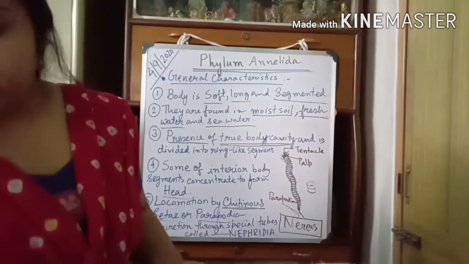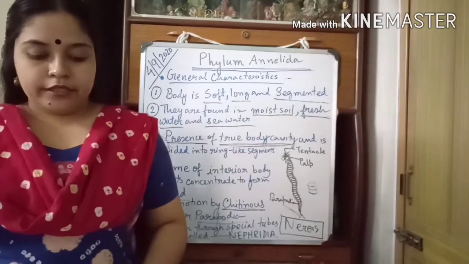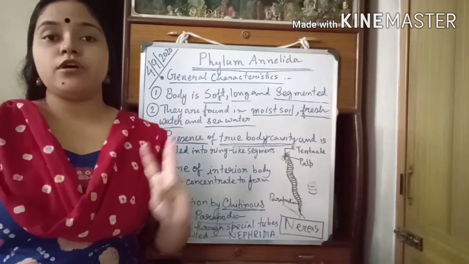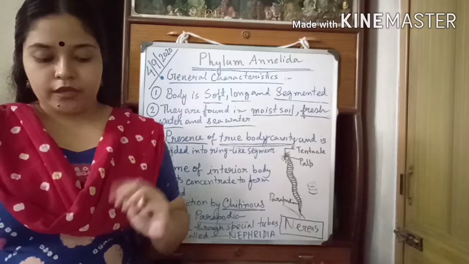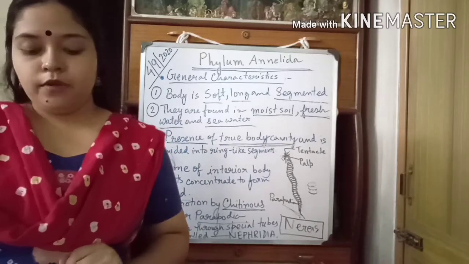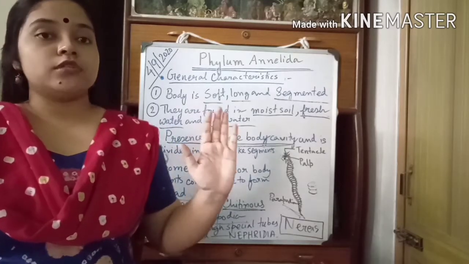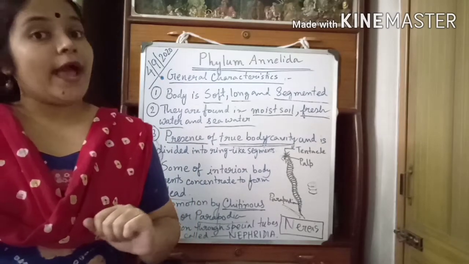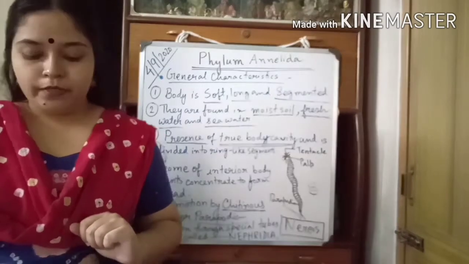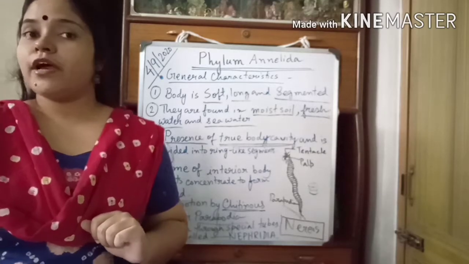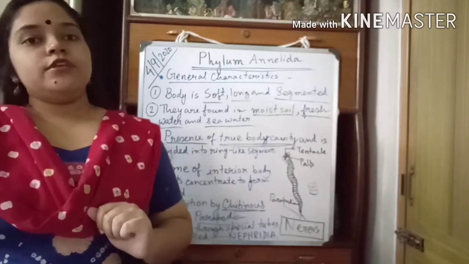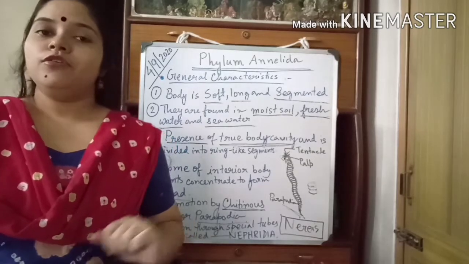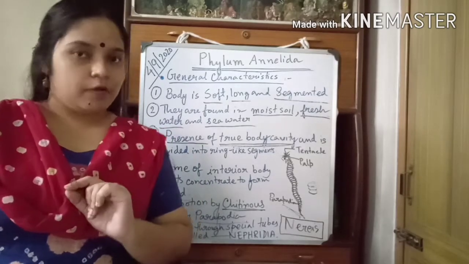Now, in your book, see, there is a comparison between three kinds of worms. In the previous video session, we had a discussion about phylum Platyhelminthes or the flatworms, and also we discussed phylum Nemathelminthes or phylum Nematoda, also known as the roundworms.